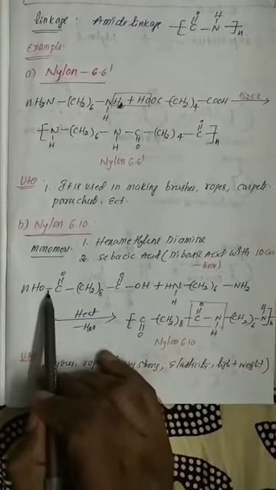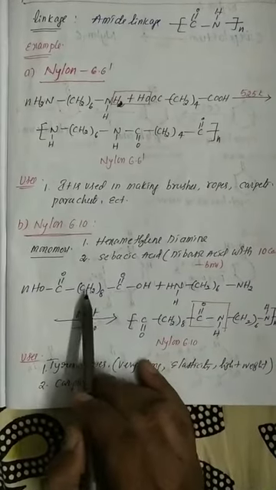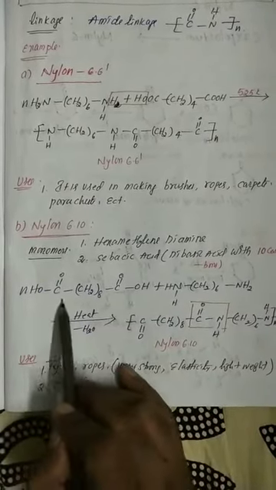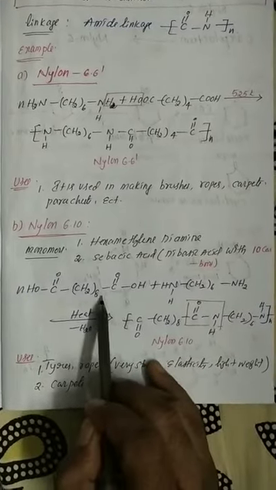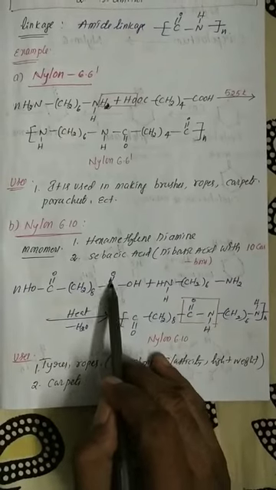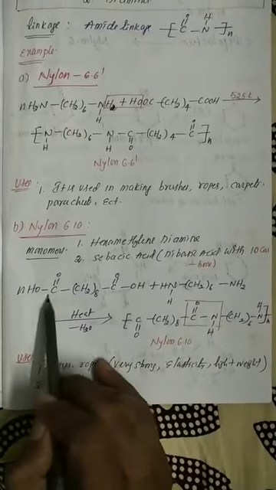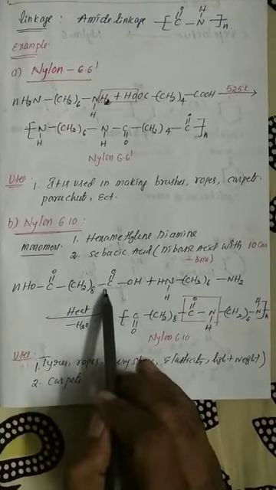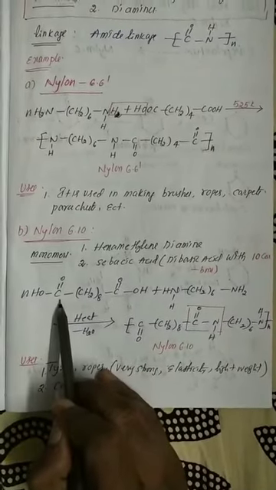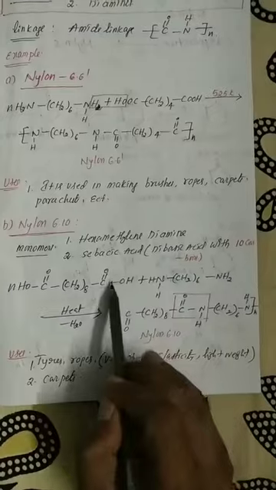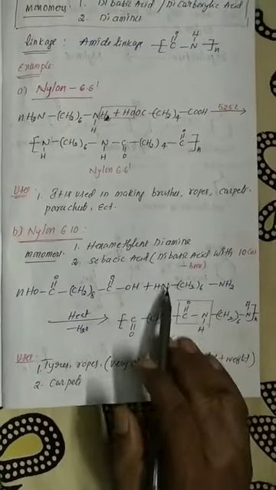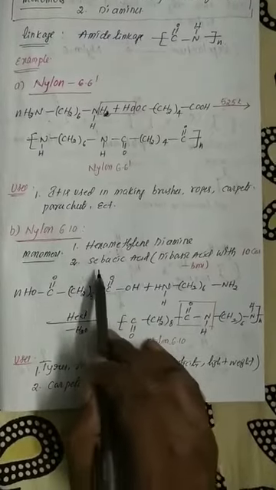See here, this is called sebacic acid. Carefully observe. How many carbon atoms are there? Here also it is a dicarboxylic acid. Why? Because of the COOH groups. But it has 10 carbon atoms. This is 1, this is 8, 8 plus 1 is 9, and 9 plus 1 is 10. So sebacic acid means dicarboxylic acid with 10 carbon atoms.